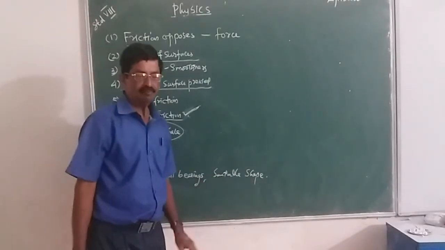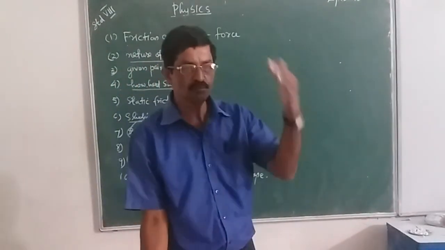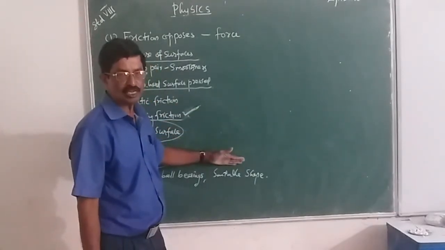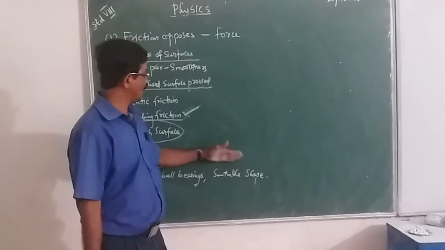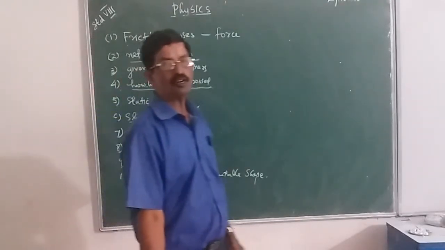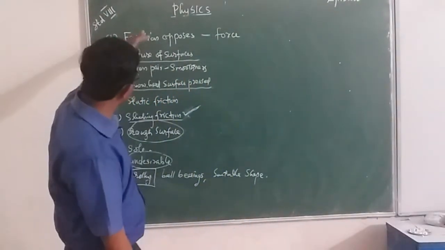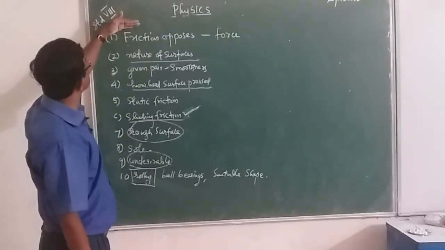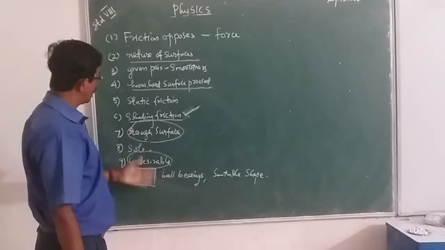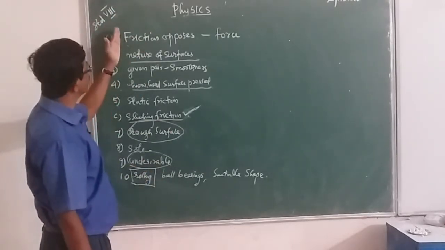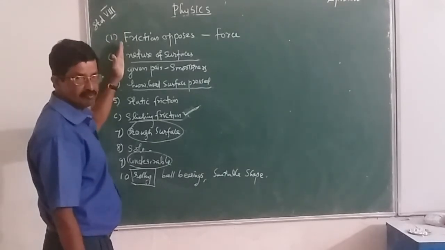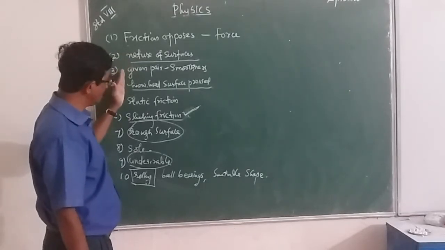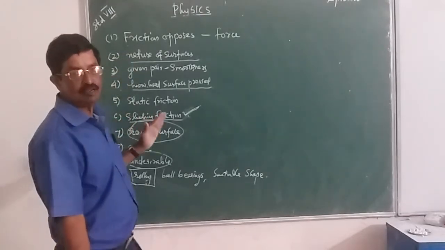And in fluids, we make objects move with suitable shapes to reduce friction, for example the shape of a ship, boat, etc. Okay, these are the things you want to remember from this unit on friction. Now I think you got an idea about how friction acts, what the reason for friction is, where it is more and where it is less, and what the different ways to reduce friction are.